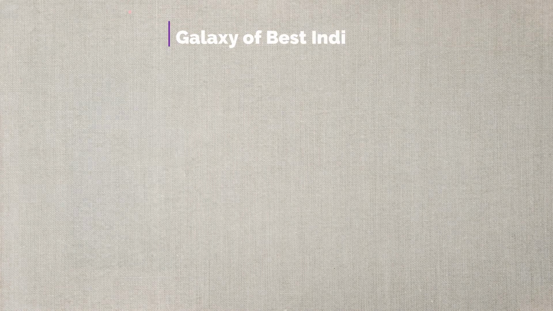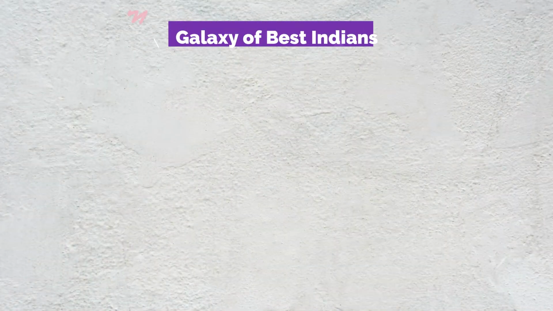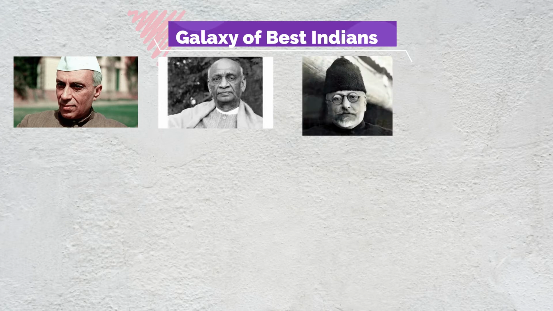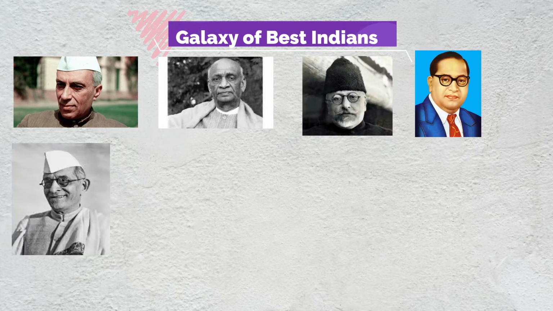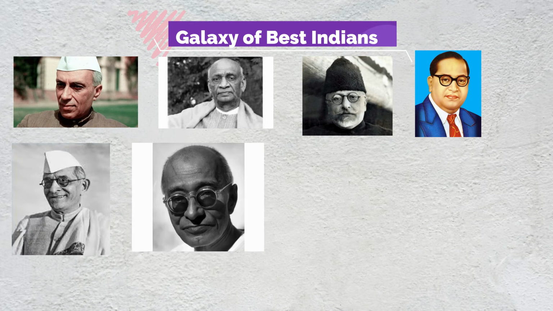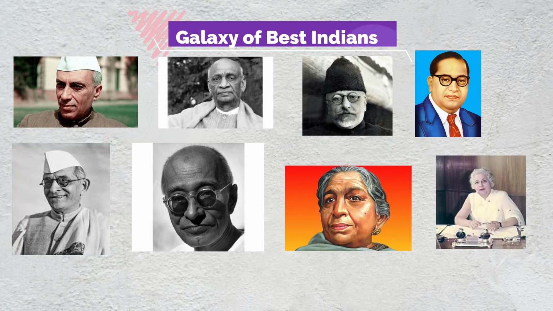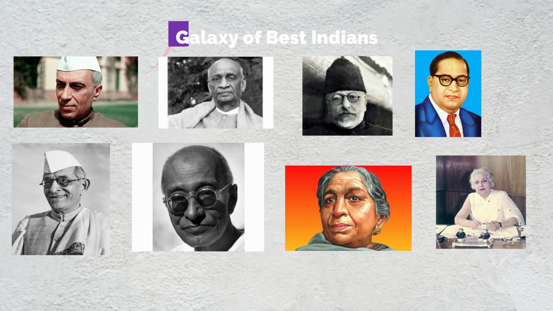The Constituent Assembly was a galaxy of the best Indians. It consisted of eminent persons like Pandit Jawaharlal Nehru, Sardar Vallabhbhai Patel, Maulana Abul Kalam Azad, Dr. B.R. Ambedkar, K.M. Munshi, Rajagopalachari, etc. Mrs. Sarojini Naidu and Mrs. Vijayalakshmi Pandit, the two leading women of India, were also in the Constituent Assembly. Each was an expert in his or her field. These great minds, after long discussions and debates, keeping in mind the diversity and aspirations of the people of India, framed the Constitution.